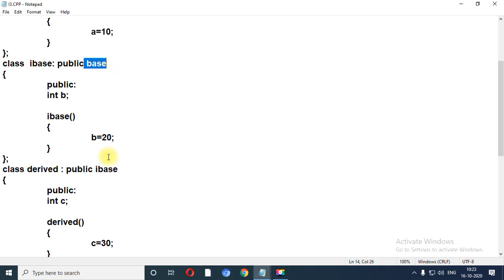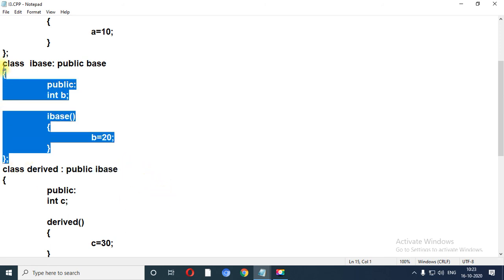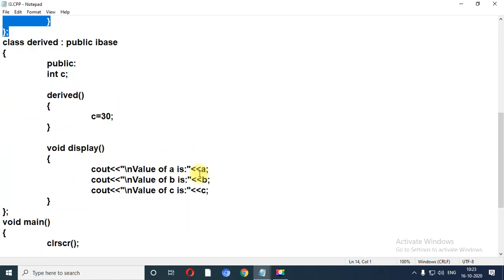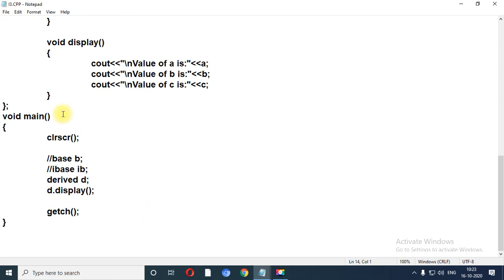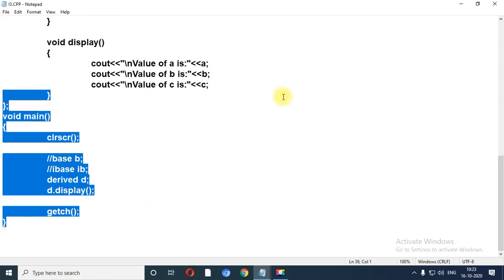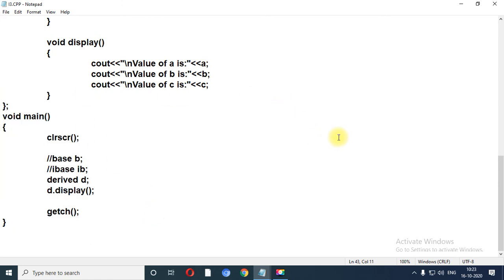Over here base, over here I base. Let me scroll down the program up till base I base class. You need to write the display function in the derived class and write the output of the program properly.